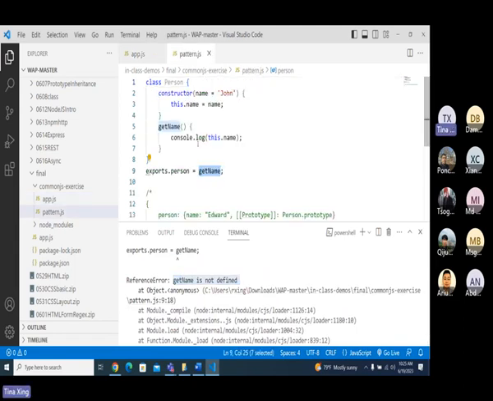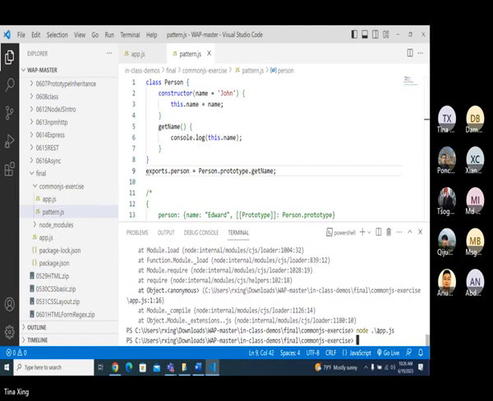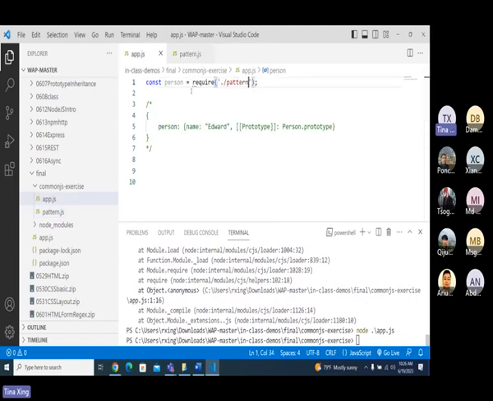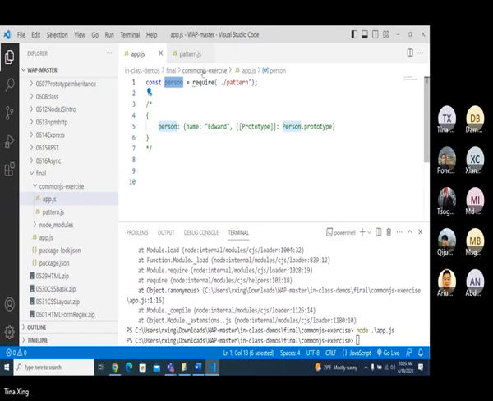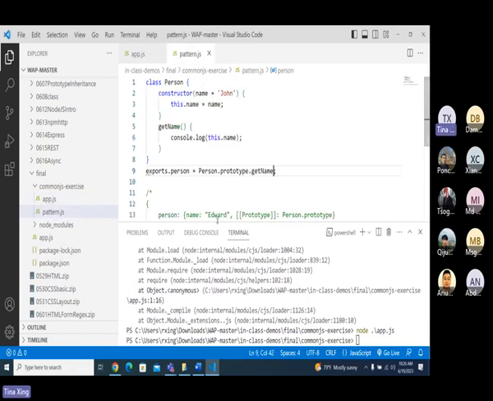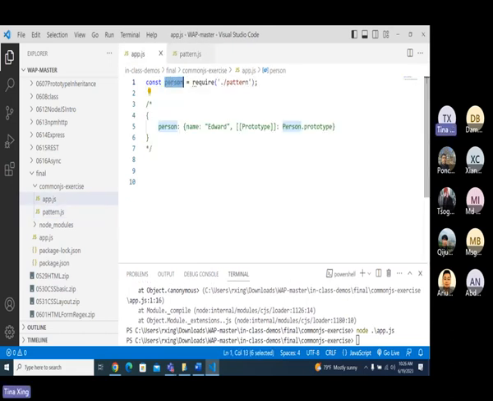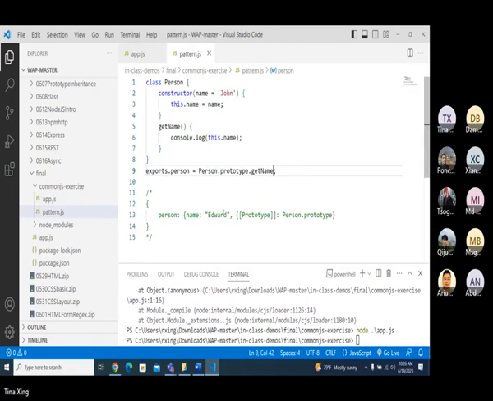Okay, we don't have a function called getName. It's here, no arrow. And then if we do it this way, what's gonna happen? This person will return what? This person is what?